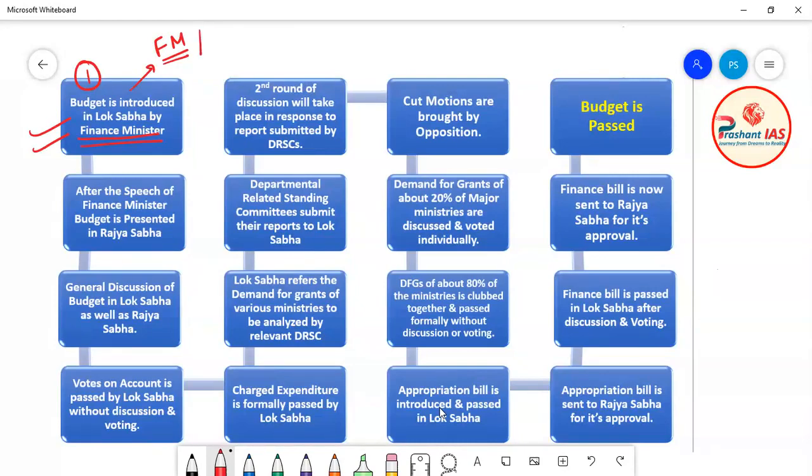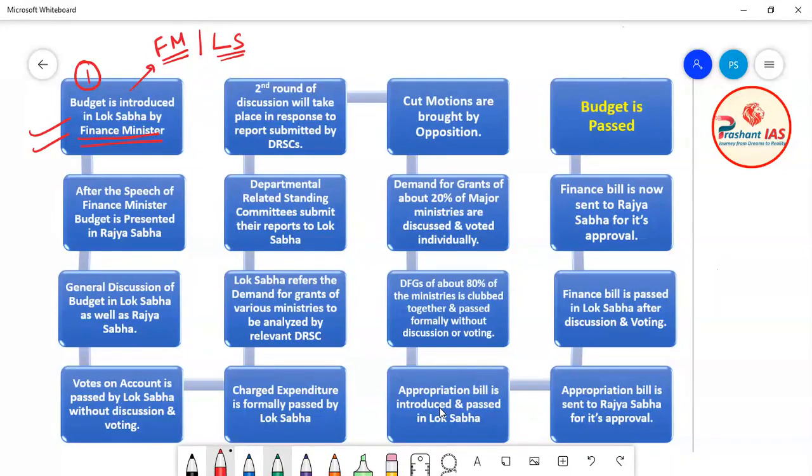The second thing is that the budget is presented first in Lok Sabha. Okay, so you have to remember that at first the budget is not presented in Rajya Sabha. At first the budget is presented in Lok Sabha. Okay, so what is the first step? The first step is that the Finance Minister of India presents the budget in Lok Sabha.